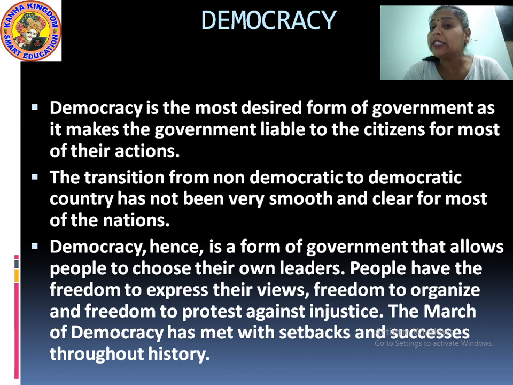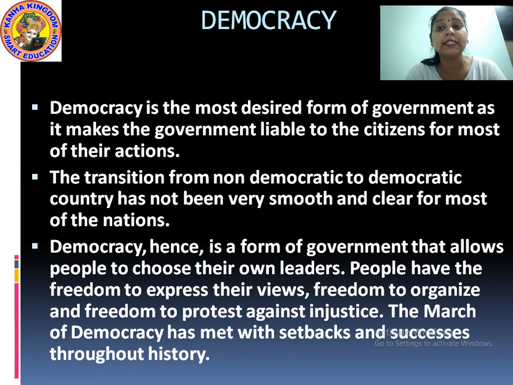Next is, we can say simply that democracy is a form of government that allows people to choose their own leaders. People have the freedom to express their views, freedom to organize, and freedom to protest against injustice. I repeat once again for you all, listen very carefully. I will repeat it very slowly and steadily. Please make it clear in your mind.